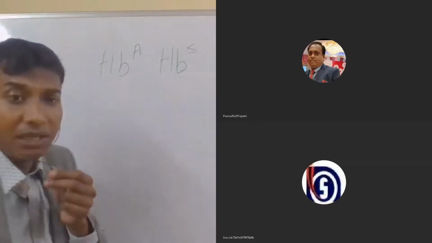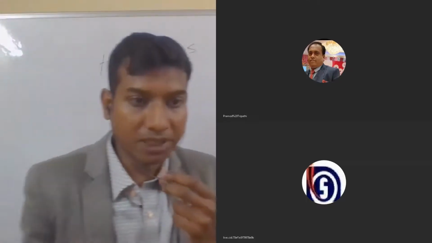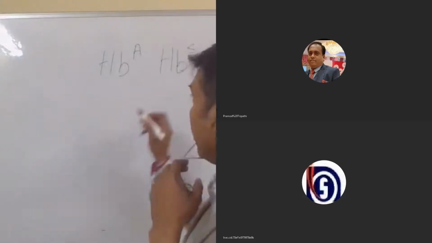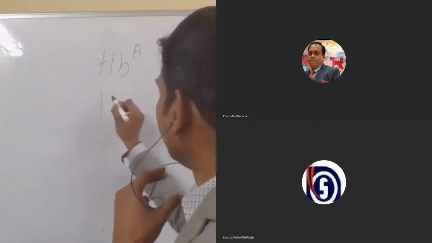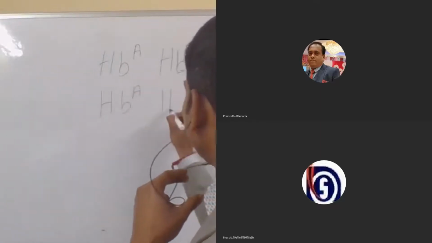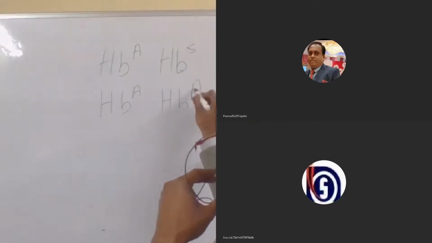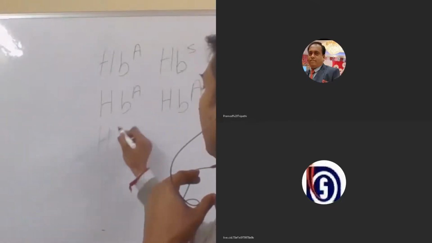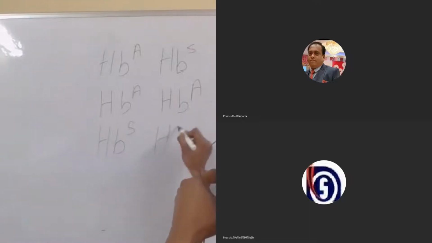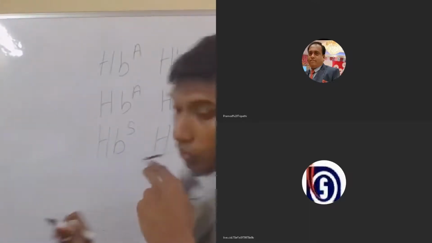There can be 3 different pairs. It can be HBA HBS, it can be HBA HBA, and it can be HBS HBS.